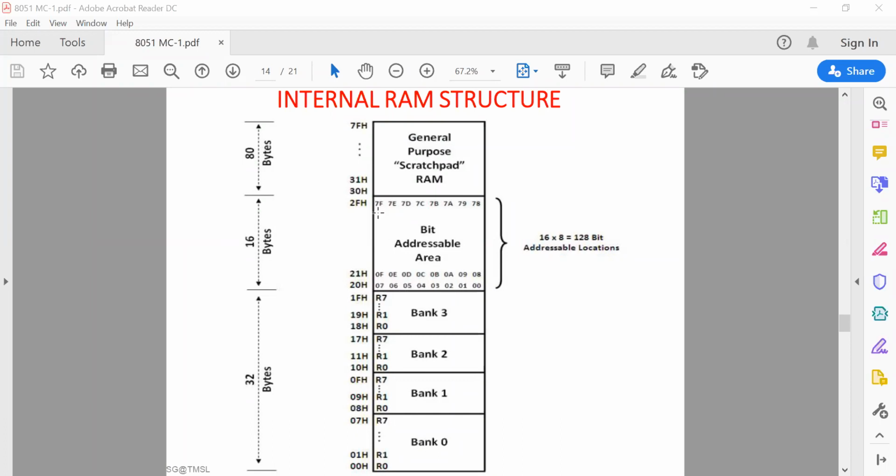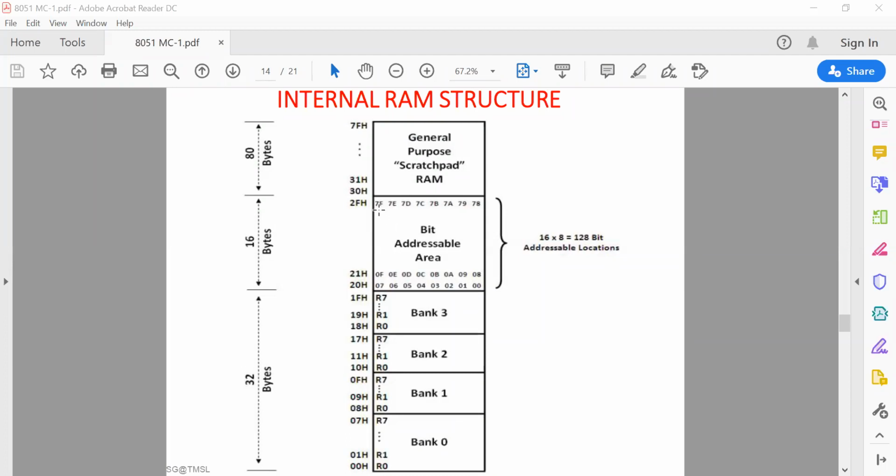Total 128 addressable bits are available. These bits can be addressed using their individual addresses from 00 to 7F.